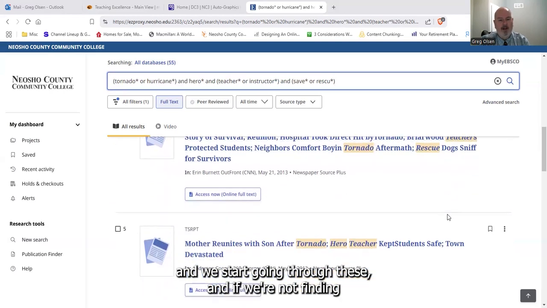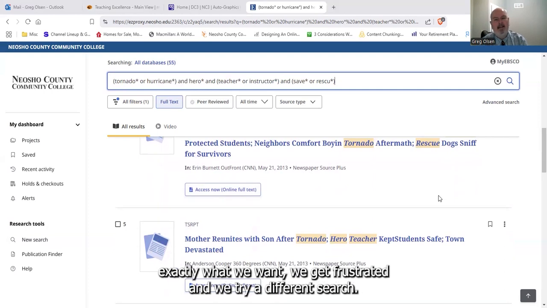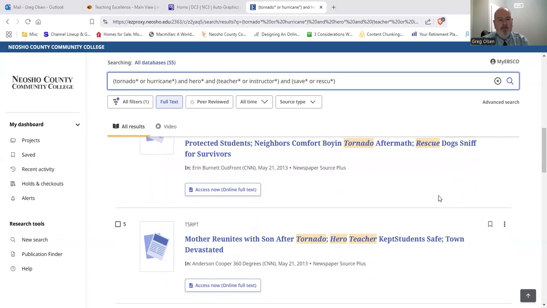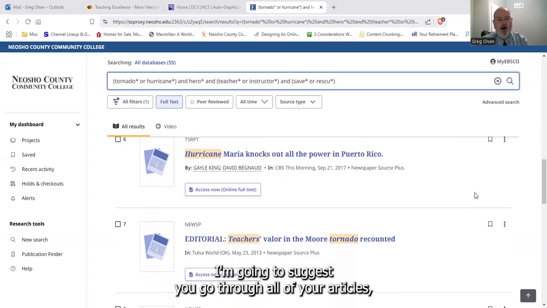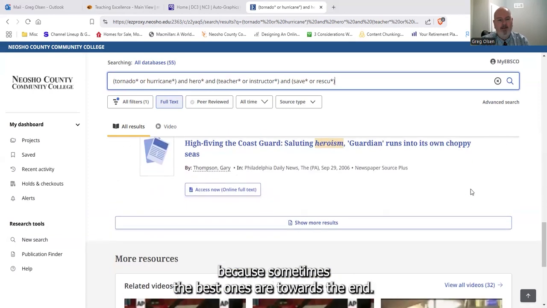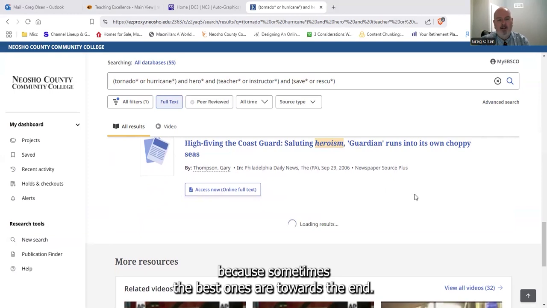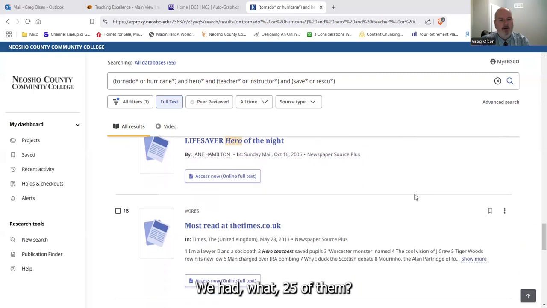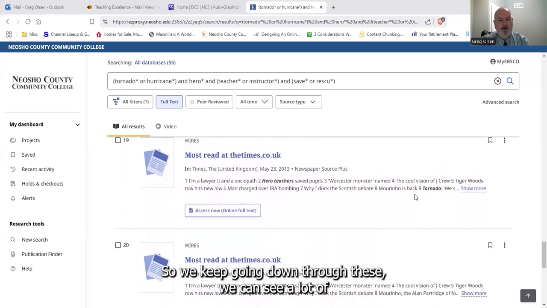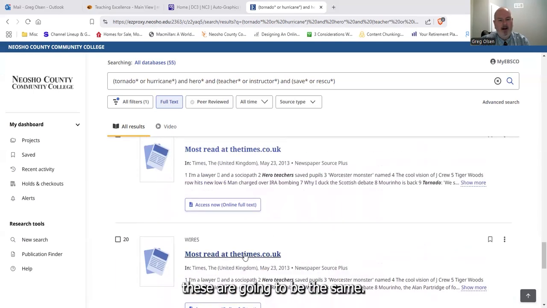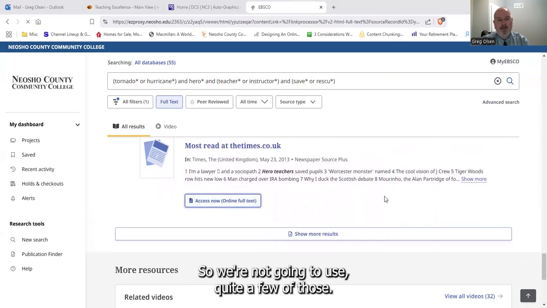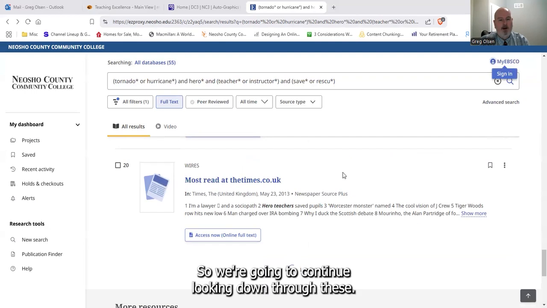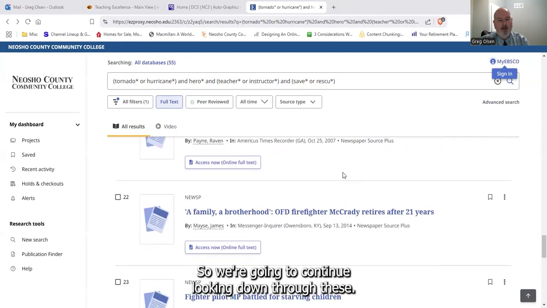And we start going through these, and if we're not finding exactly what we want, we get frustrated and we try a different search. I'm going to suggest you go through all of your articles because sometimes the best ones are towards the end. We can keep going down. We had, what, 25 of them. So we keep going down through these. We can see a lot of these are going to be the same. So we're not going to use quite a few of those. So we're going to continue looking down through these.